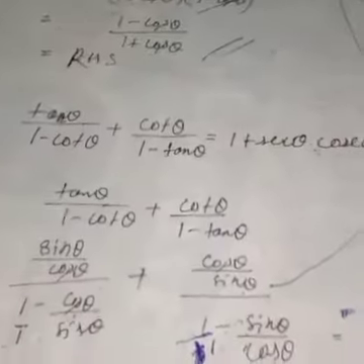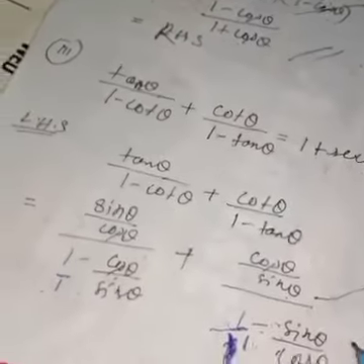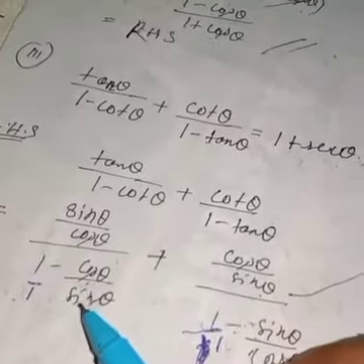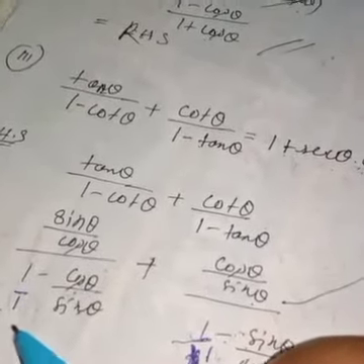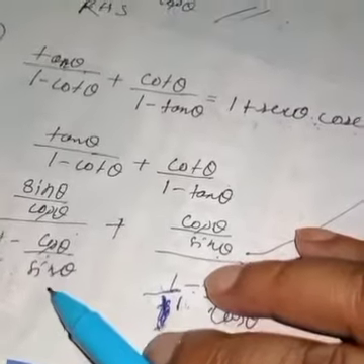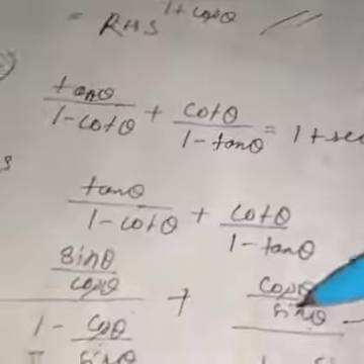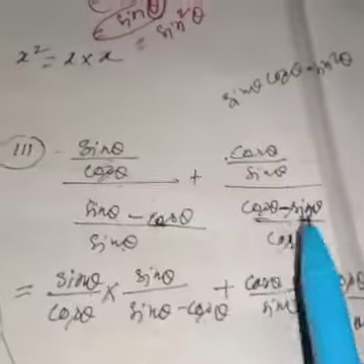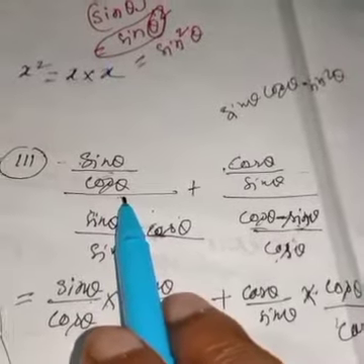See, from this, if you take LCM here with sin theta, what will you get? Sin theta as the denominator, then 1 times sin theta, 1 is sin theta, then sin theta and 1 into cos theta, this one. Similarly, if you take LCM here, you will get cos theta minus sin theta by cos theta. All of you know this, because we only need to find out the LCM from both parts. Next, see, here we have this division.